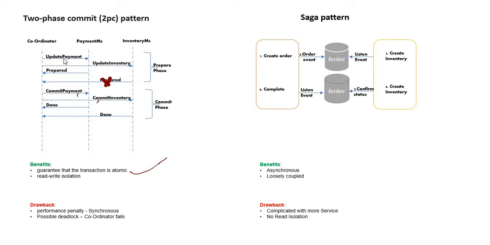When I ask the payment microservice to update a payment, the payment microservice, when executing the data in the database, is going to get a lock on the particular record or particular table. It will release the lock only after executing the transactions and committing. Until that time it will be holding the lock and no others can get in and fetch the data. That is why it is called read write isolation. So that's a benefit.